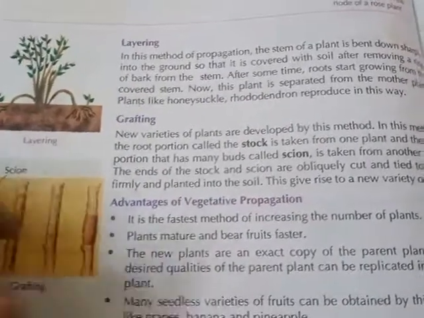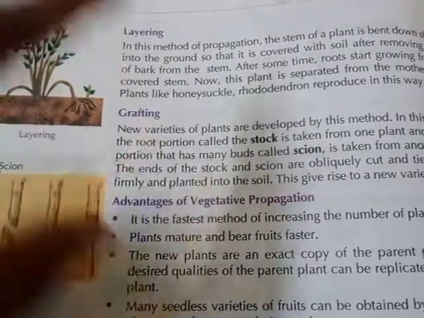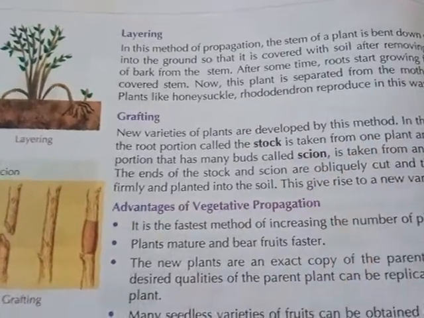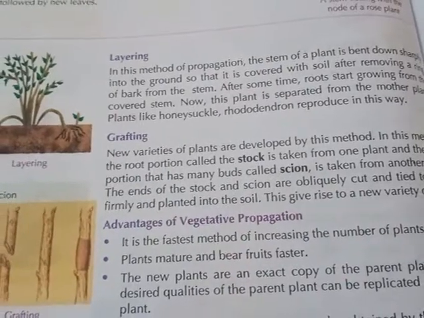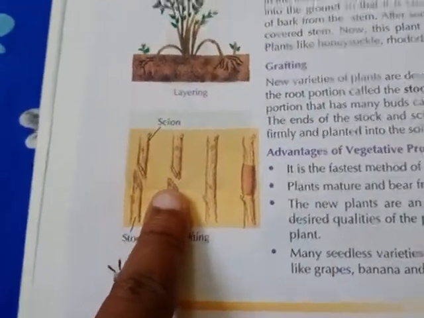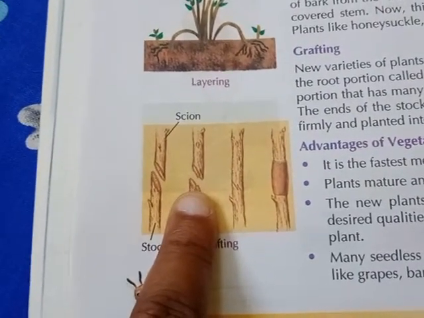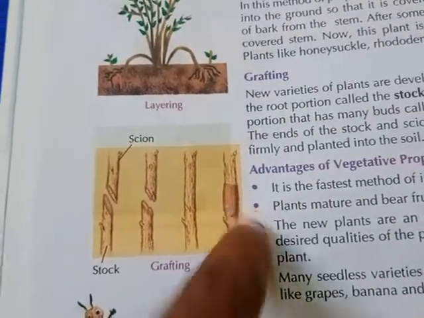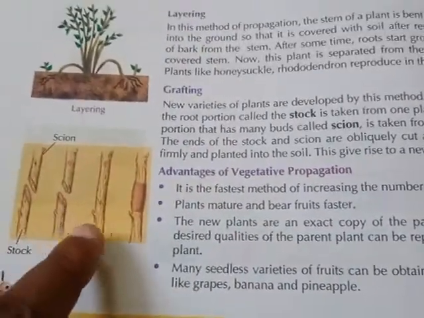Stalk is the root portion of a plant. It is from one plant, and the scion will be collected from another plant. The ends of the stalk and scion are obliquely cut and tied. Obliquely, that means this type of cutting. Obliquely cut and tied together firmly and planted into the soil. This gives rise to a new variety of plant.